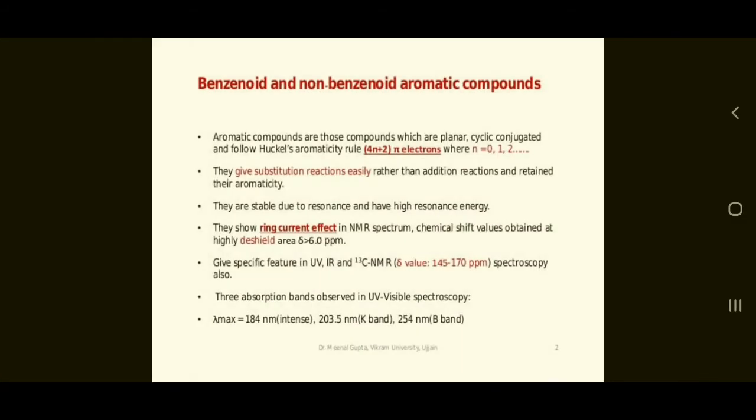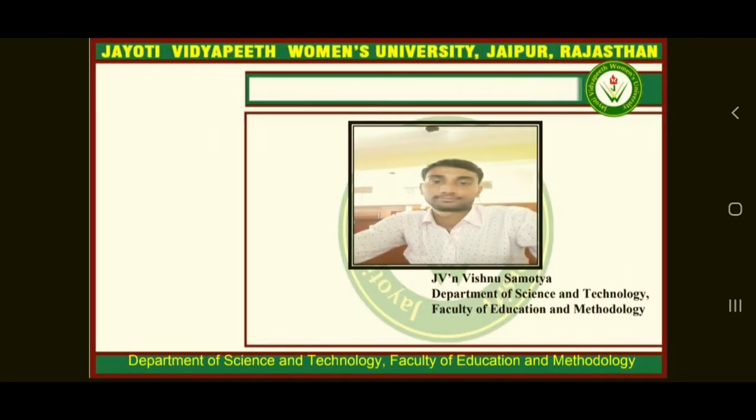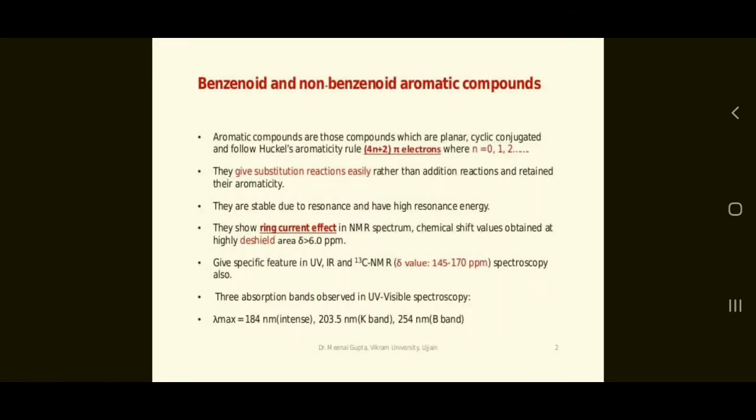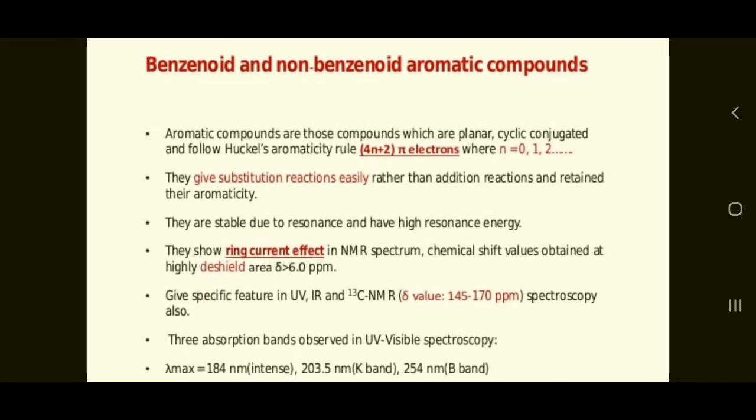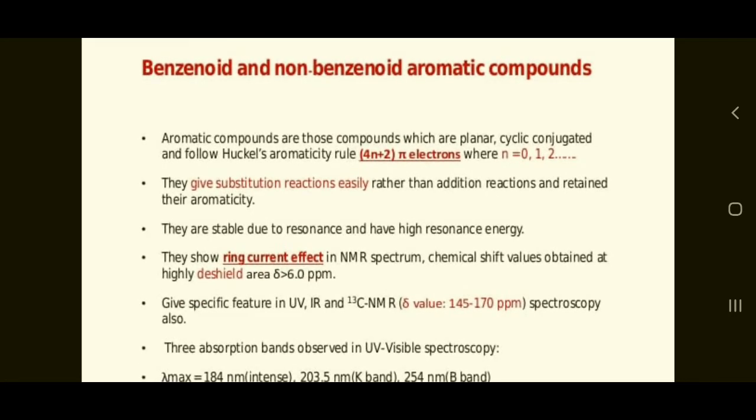Session: Benzenoid and non-benzenoid aromatic compounds. Students, today we discuss benzenoid and non-benzenoid aromatic compounds. Benzenoid aromatic compounds are those compounds which are planar, cyclic, conjugated, and follow Huckel's aromaticity rule, 4n plus 2 pi electrons, where n is equal to 0, 1, 2, 3, are known as aromatic compounds.